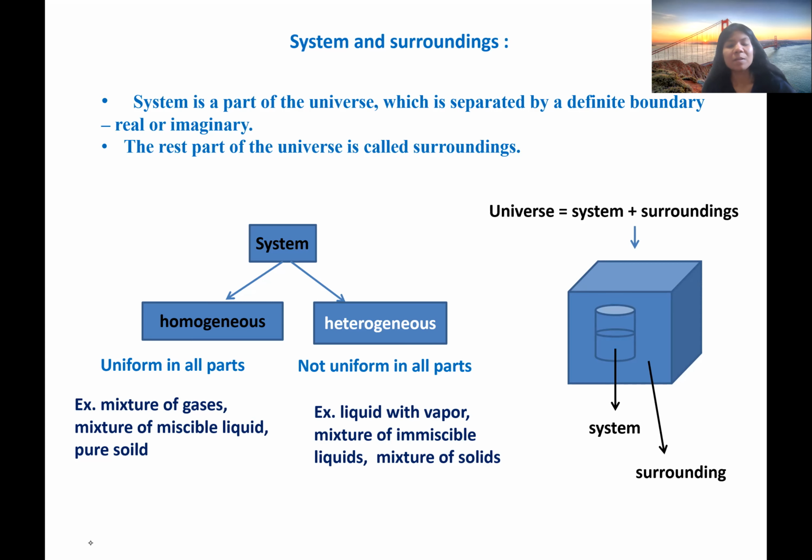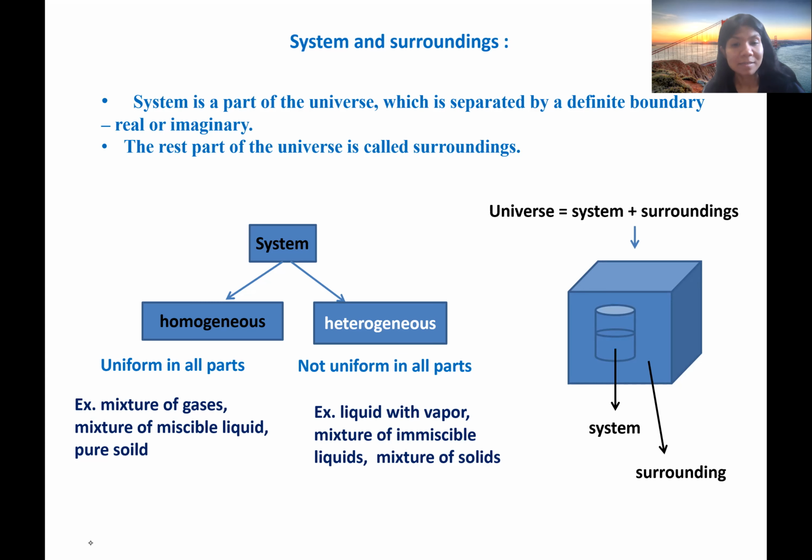Similarly, an example of a heterogeneous system is obviously one which forms two or three phases. Like if we mix liquid and vapor, they will form two different phases, so they are heterogeneous. If we mix two immiscible liquids like water and, suppose, ethyl acetate, they will form two layers, so they are heterogeneous.